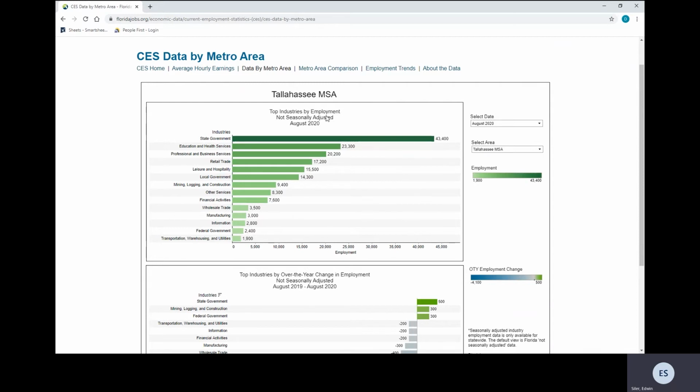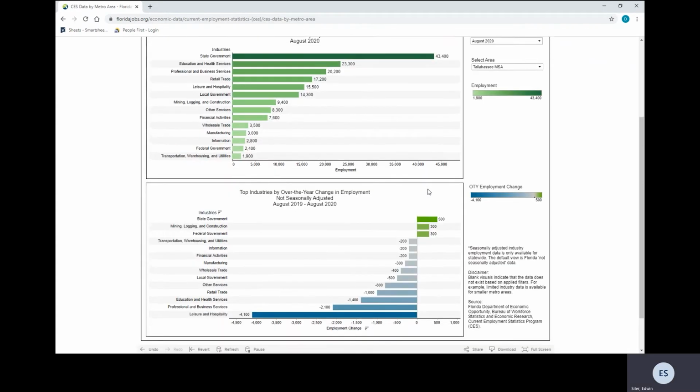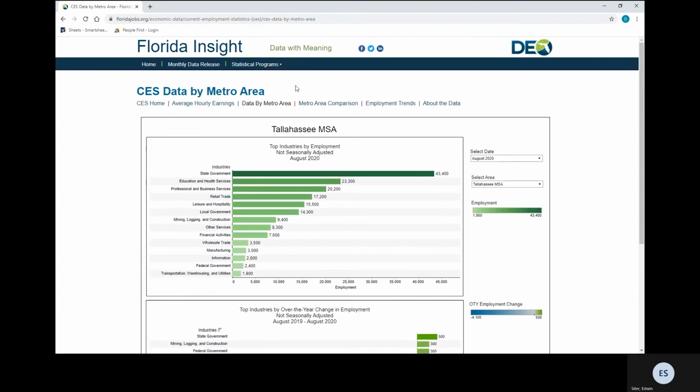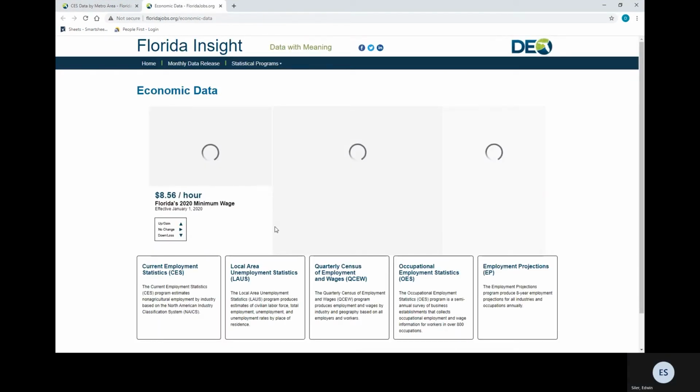The first graphic shows top industries by employment, which is state government. It shows that we have 43,400 jobs in August. And the bottom graphic shows that we have had an over the year change in employment of 500 for the same state government jobs. Let's go back to the home page.